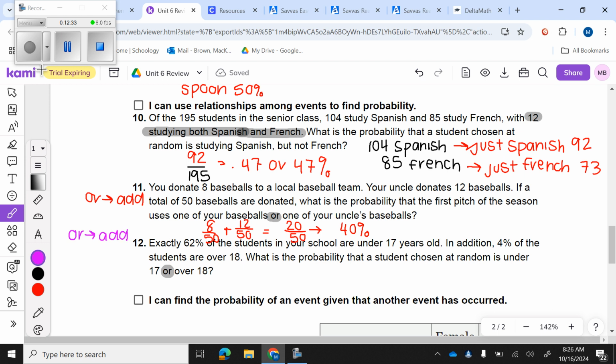So I need the probability that they are under 17. Okay, so 62% are under 17. So that's going to be 62 out of 100 if I want to write it as a fraction. Or means we're going to add, okay, over 18. Well, that's going to be 4%, so that's going to be 4 out of 100. When I add these together, I'm going to get 66 out of 100 or 66%.